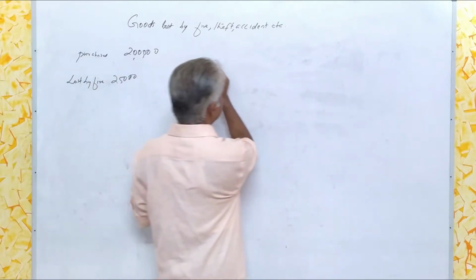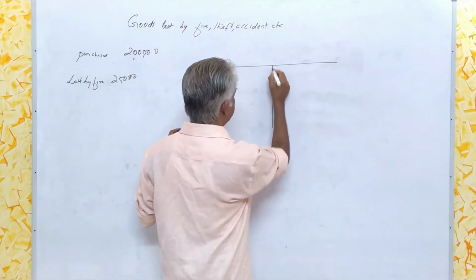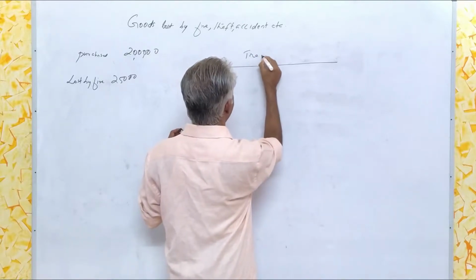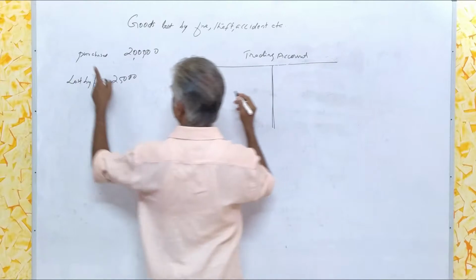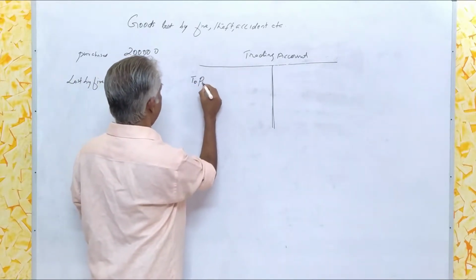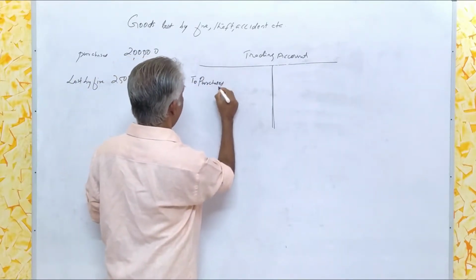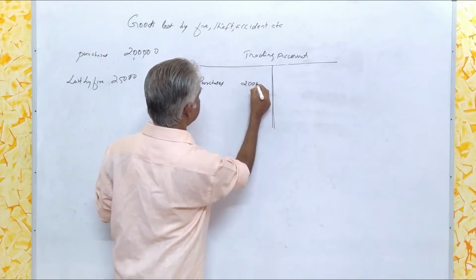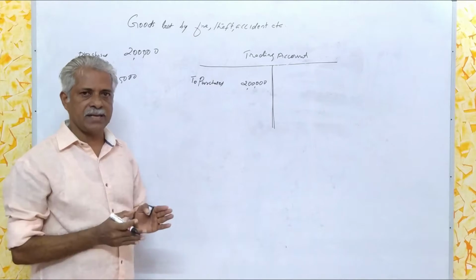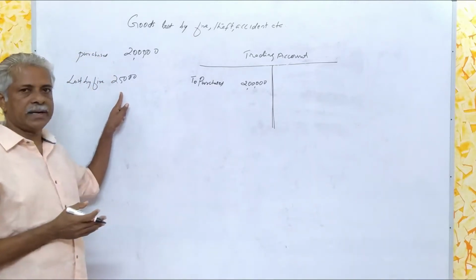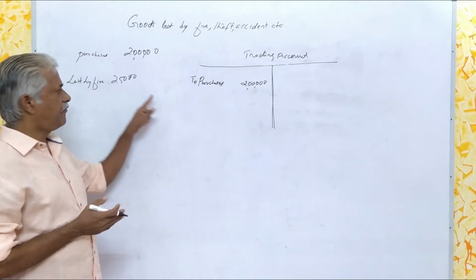That means in this example, while drafting the trading account, first of all, you have to debit the purchases of rupees 2 lakhs, from which we have to subtract rupees 25,000 represented by loss by fire.